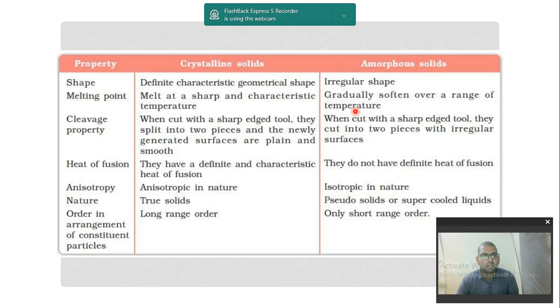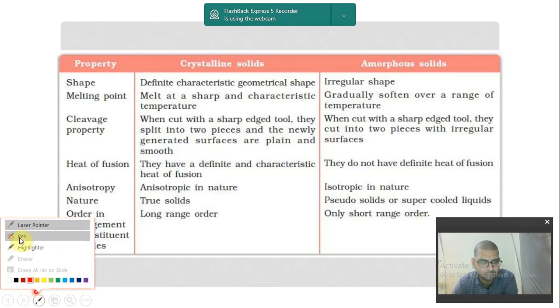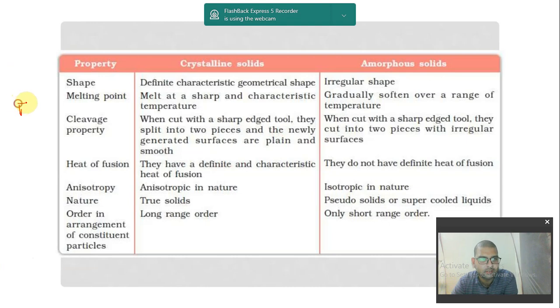Okay. Cleavage property, it means the cutting property. So if you try to cut it from here, it can get cut only at a particular angle. So when cut with a sharp edge tool, they split into two pieces, and the newly generated surfaces are plain and smooth. Now what it is talking about is this thing you see. So this is my Rubik's cube. Okay, this is my Rubik's cube.